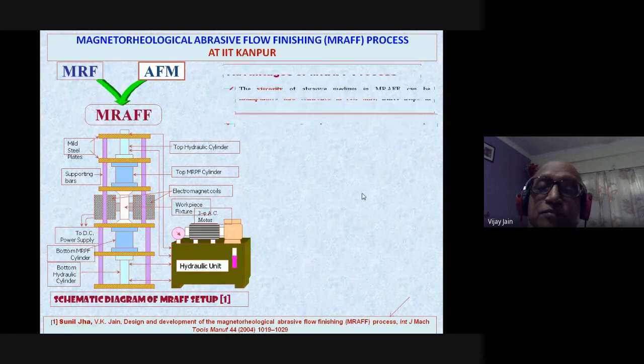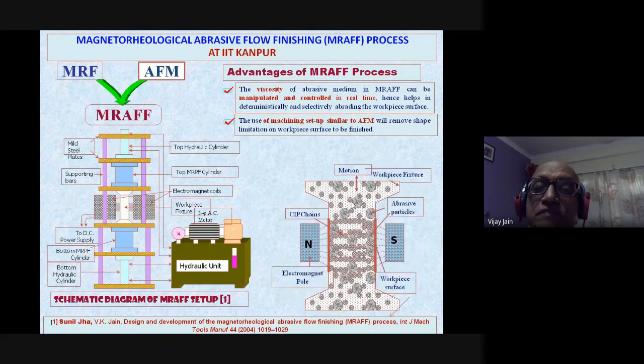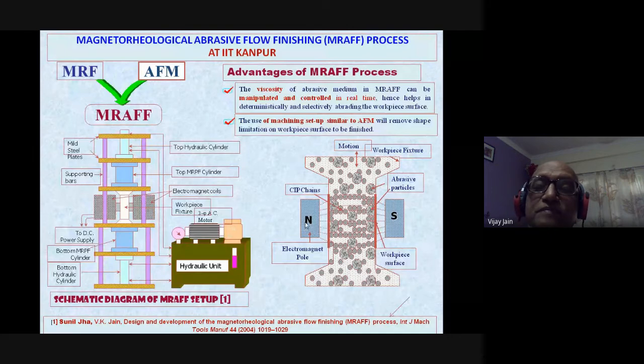And then if you see here, this is the North Pole and South Pole. We are using North Pole and South Pole as in the MRF process, and a viscous medium as in abrasive flow machining. So this is the viscous medium which has CIP or iron particles, and abrasive particles are there. And this medium is moving up and down like this.